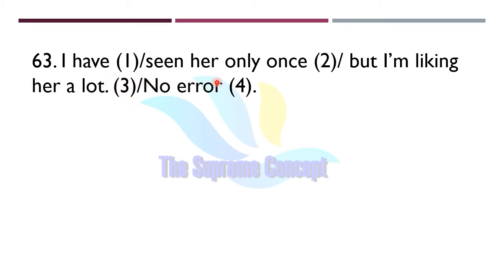I have seen her only once, but I am liking her a lot. So find out the answer. Yes, the error lies in part number 3, C. We cannot use I am liking. We will use I like here. I like her a lot. Why so? Because like is a stative verb. It is basically used when we show an expression of emotion, so it cannot be used in progressive or continuous form. So this would be our correct answer.